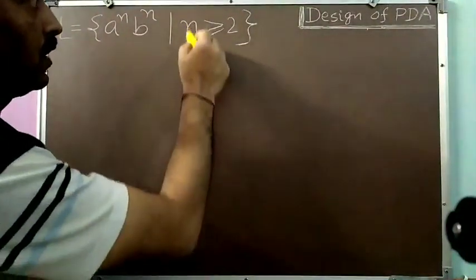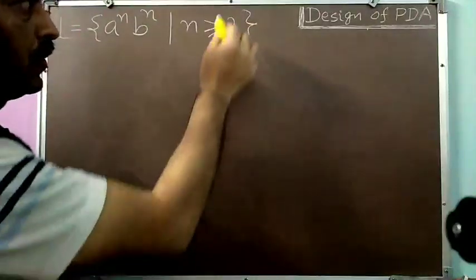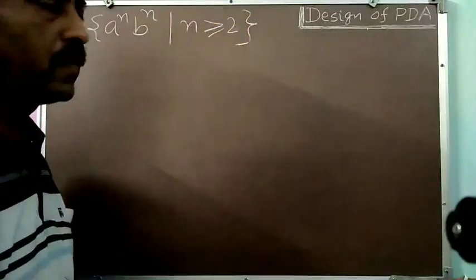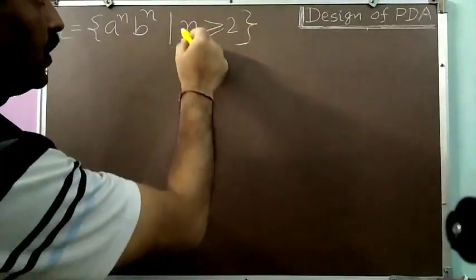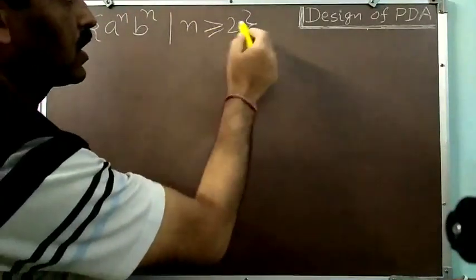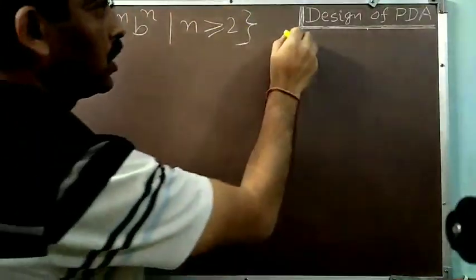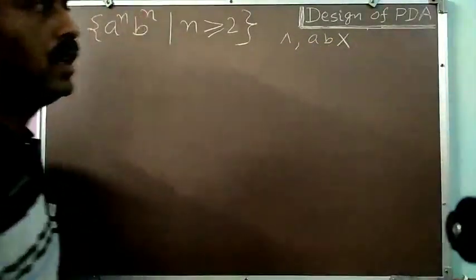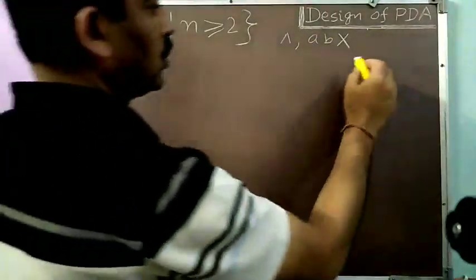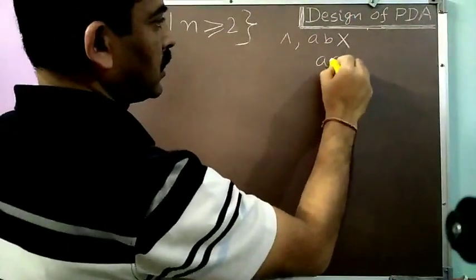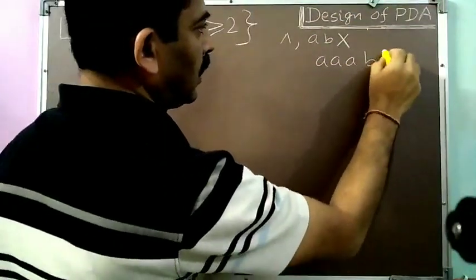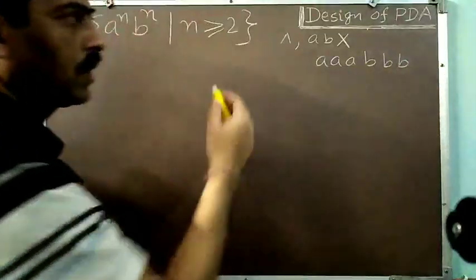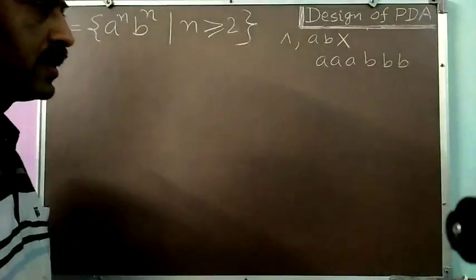We have also seen that if n is greater than or equal to 0, so if n equal to 0, what transition we have to add. Now we'll look at how we ensure that n is greater than or equal to 2. Means now null and AB will not be words in the language. So again I am taking the same word, triple A, triple B, because it will cover all the cases we have seen in the previous examples.